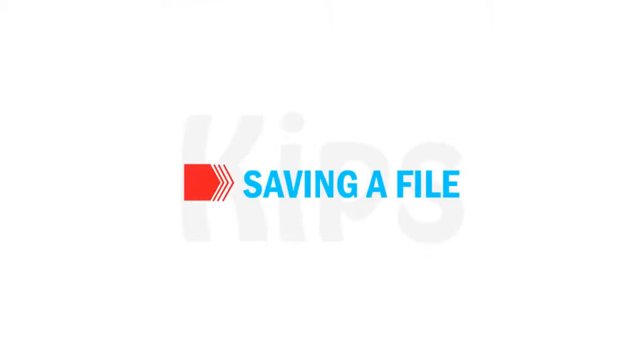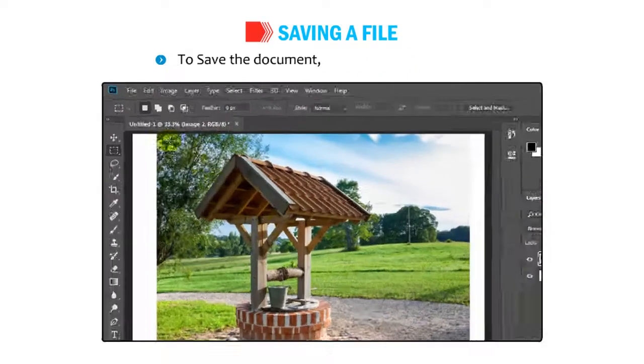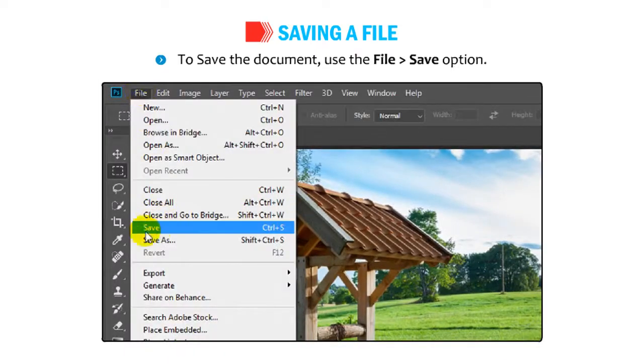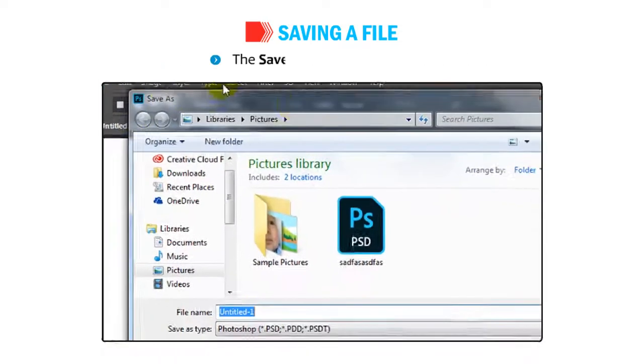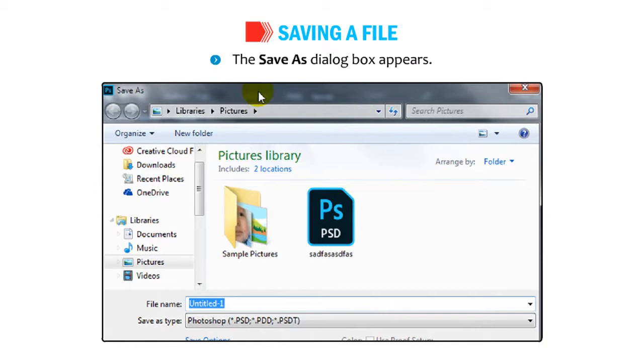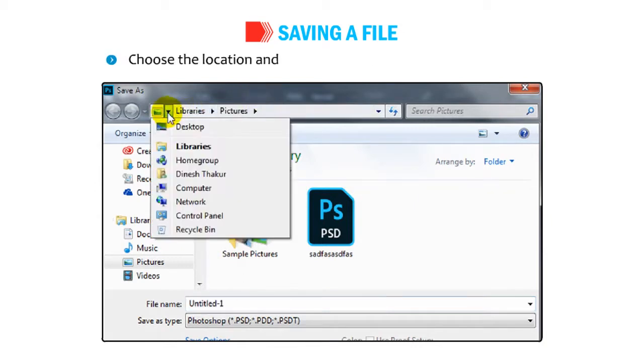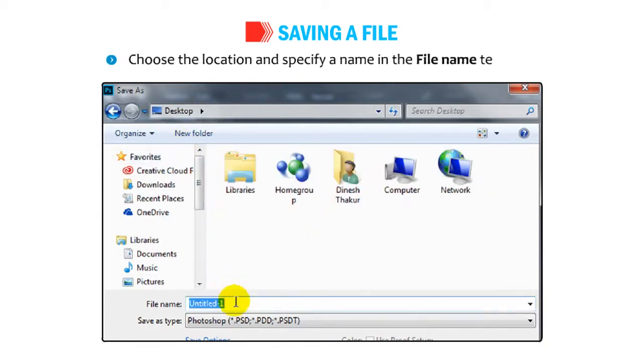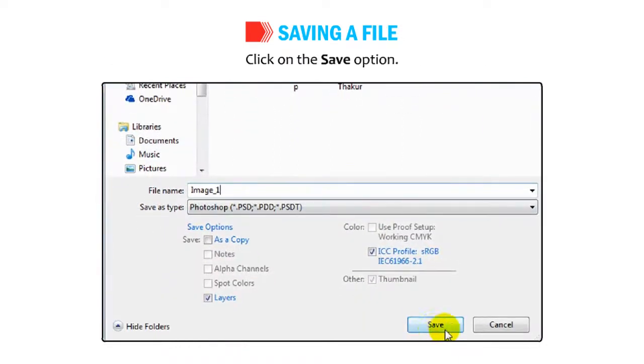Okay, now let us learn how to save a file. To save the document, use the File then Save option. The Save As dialog box appears. Choose the location and specify a name in the File Name text box. Click on the Save option.